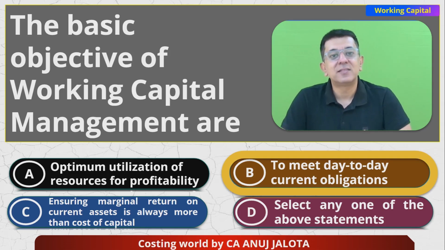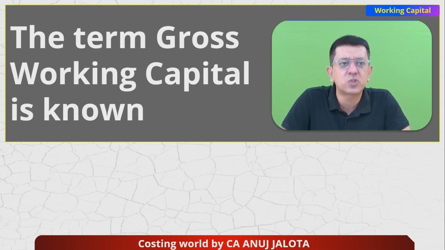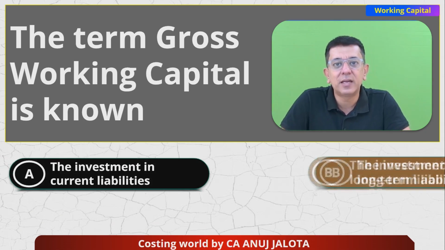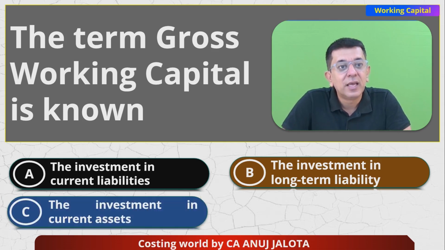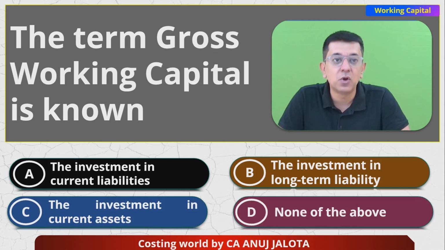B is the correct answer. That's it about this question. This was MCQ number 3. Let's go over to MCQ number 4 now. The term gross working capital is known as, now this is a simple one: investment in current liabilities, investment in long-term liabilities, investment in current assets, or none of the above.